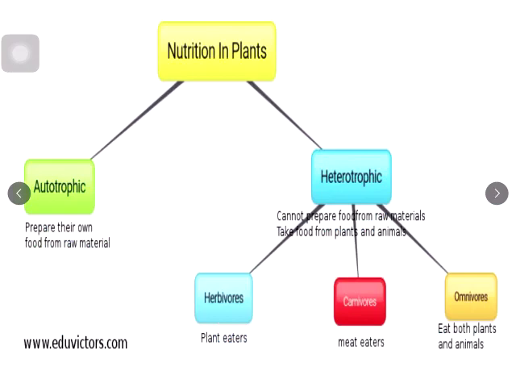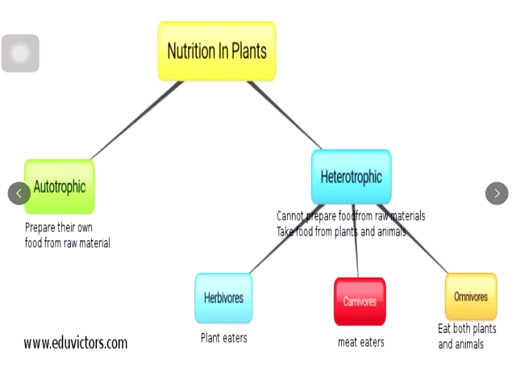So we come to the summarization of the topic, that is nutrition is of two types: autotrophic and heterotrophic. Autotrophic, where the organism can prepare their own food from the raw materials. Heterotrophic, where the animals or the organisms cannot prepare food from raw materials. They take food from plants and other animals.